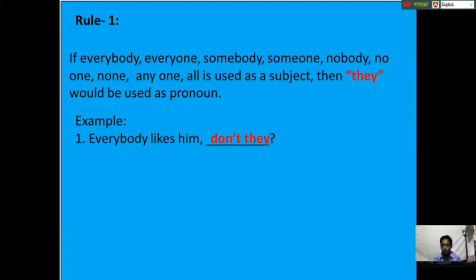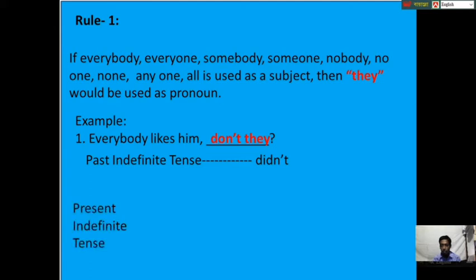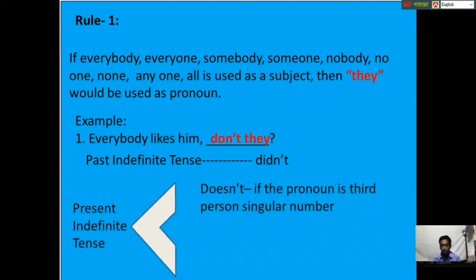Dear learners, you may be confused where we will use don't, didn't or doesn't. It depends on tense and pronoun. If the sentence is past indefinite tense, then we will use didn't. If the sentence is present indefinite tense and pronoun is third person singular, we use doesn't. In case of other pronoun, we will use don't.